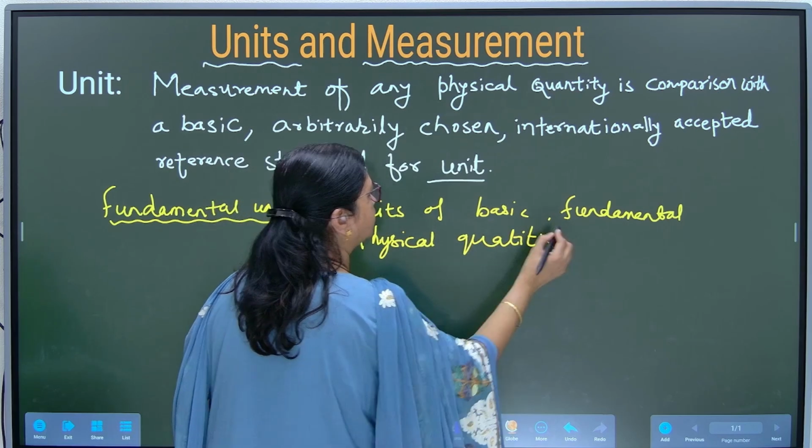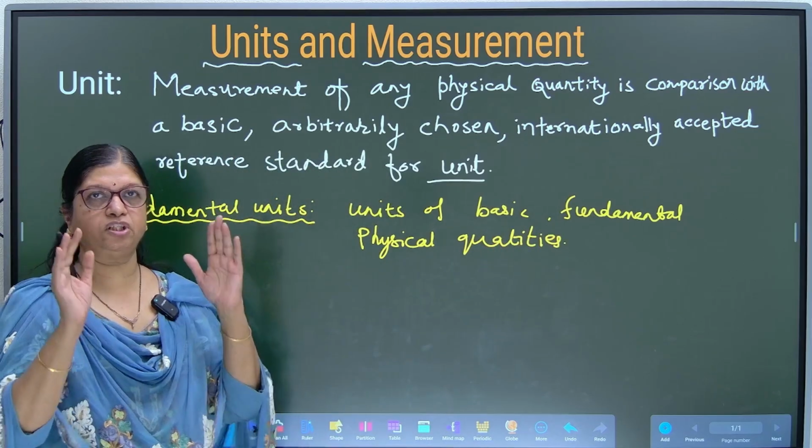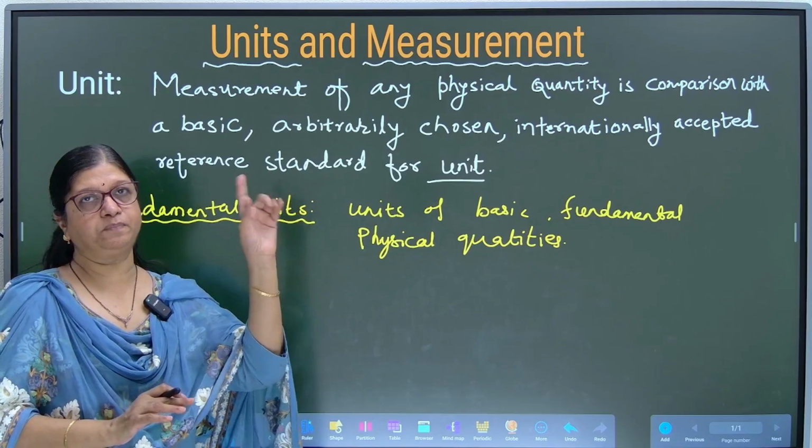We will learn about these fundamental units elaborately once we finish the introduction part of the types of the units.